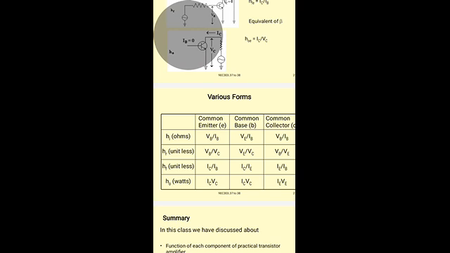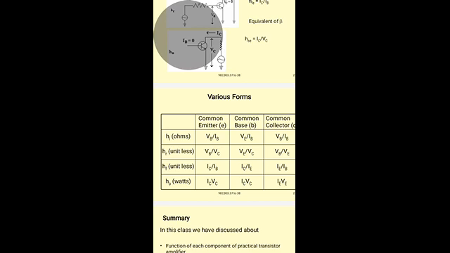And for common collector configuration, collector is common, so the input is the base and the output is the emitter. For common base, the input impedance is HIB, and for common collector HIC, the input is the base, so VB by IB.